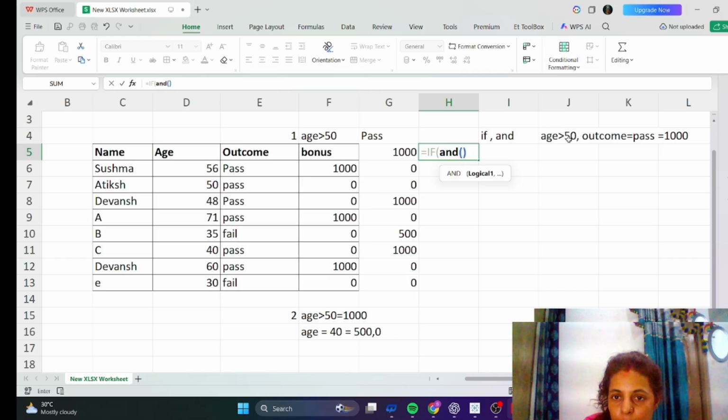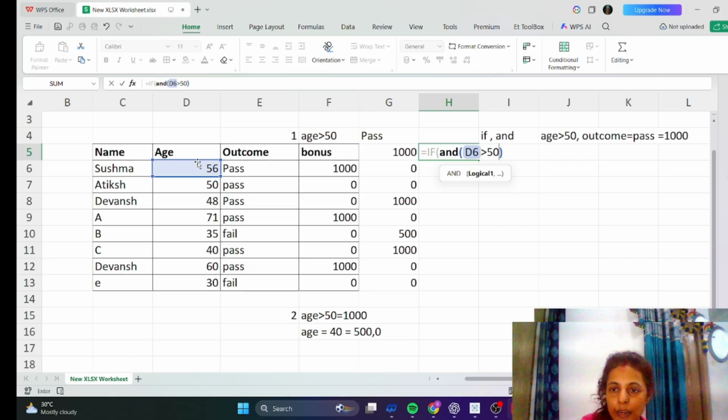Age should be greater than 50, so select age, greater than 50. That is one condition, and we have to apply one more condition, because we are using AND, and both should be true.